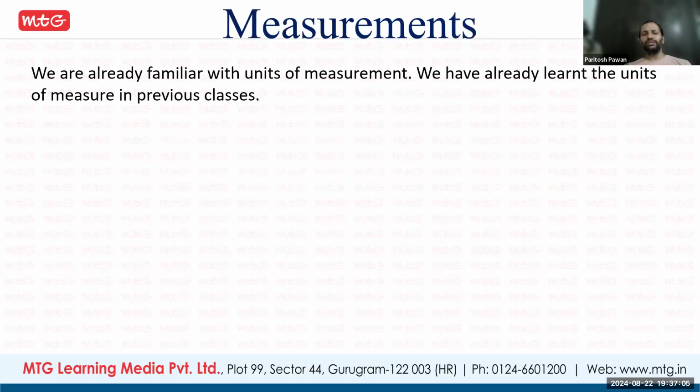So first is measurement. What is measurement? We already know this. There are different units of measurement. Like when you go to buy something, we say, okay, give 1 kg of rice. So what is that kg? Kg is a unit of measurement. What is it measuring? Mass.